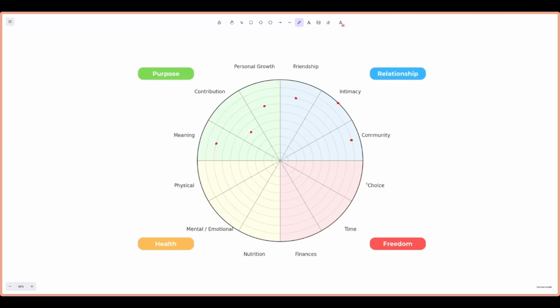Now, choice. Choice is an interesting one. Do we feel like we have freedom of choice? This is kind of a balancing act between mindset and opportunity, and you can cultivate a mindset of choice, looking around you and seeing abundance of choice and opportunity. And then in terms of opportunity, there are things you can do to create more opportunities for yourself.